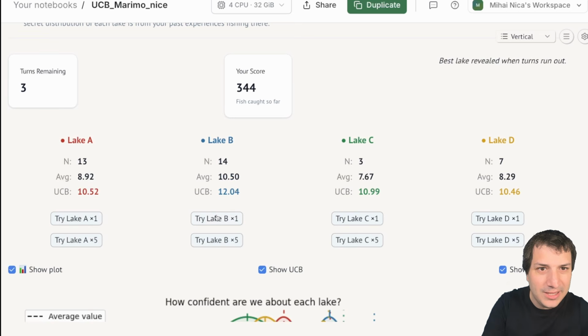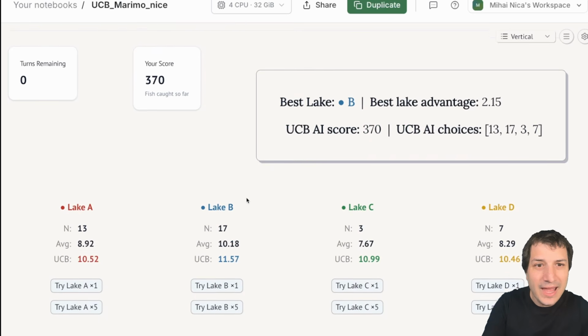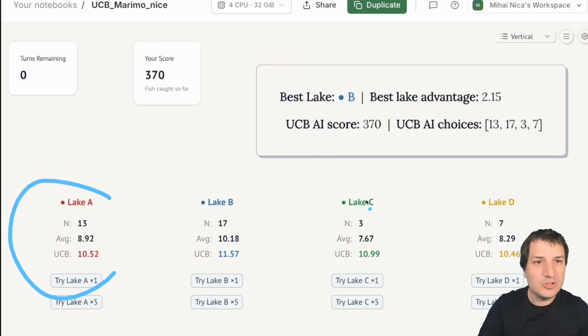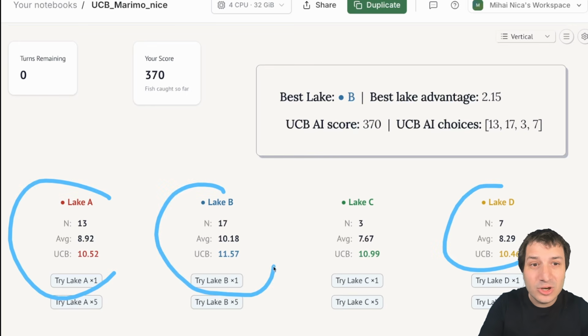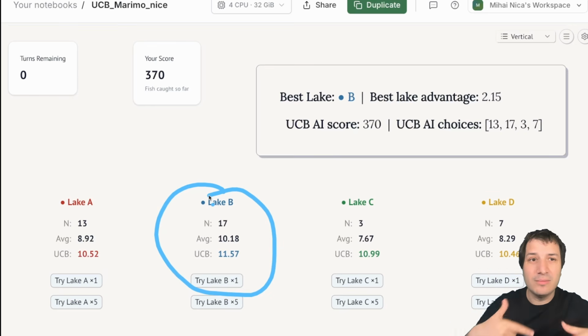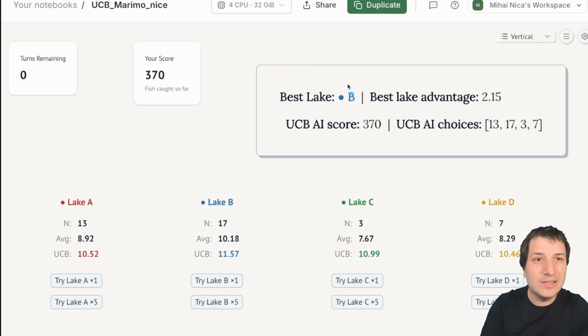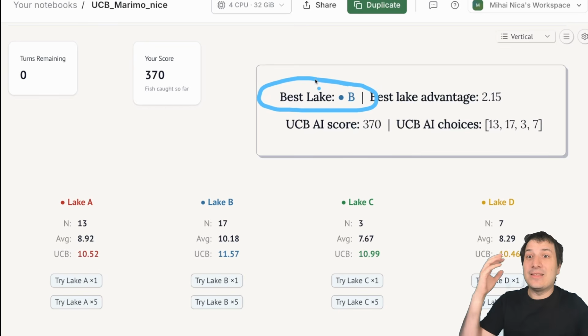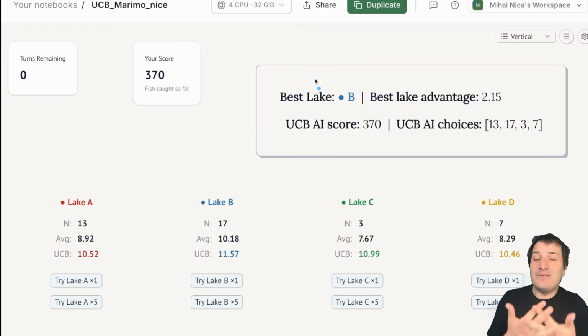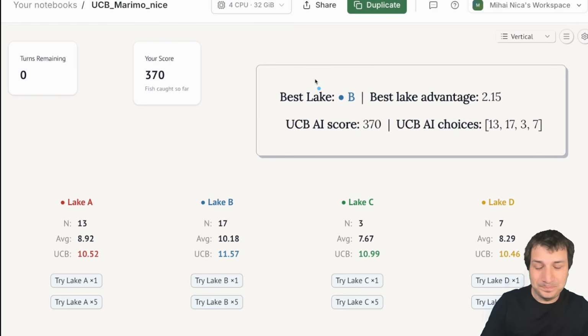Okay, now we're on Lake B. Lake B is the best lake. Wow, Lake B going on a tear. In the end, we did a lot of flip-flopping back and forth. We tried Lake A a bunch. We tried Lake D a bunch. But in the end, it turned out that the UCB algorithm led us to Lake B for the thing we were trying the most at the end. And indeed, revealed at the end of the game was that the best lake was Lake B. So we eventually figured it out. If we had eliminated Lake B too early, then we would have missed out on all those tasty, tasty fish.